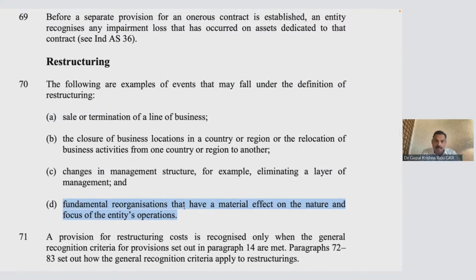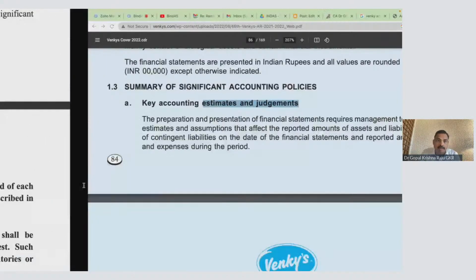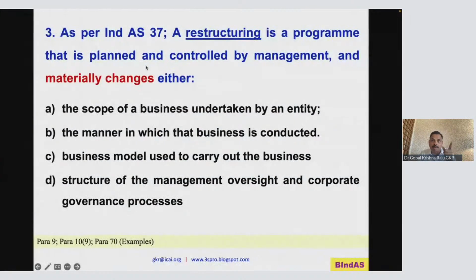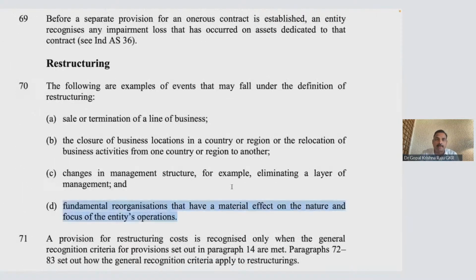Okay. So now please look at this question. A restructuring is a program that is planned and controlled by management, materially changes either scope of business, manner in which business is conducted, business model, structure of management oversight. So which is correct in this? So please look at your definition priority here, especially.